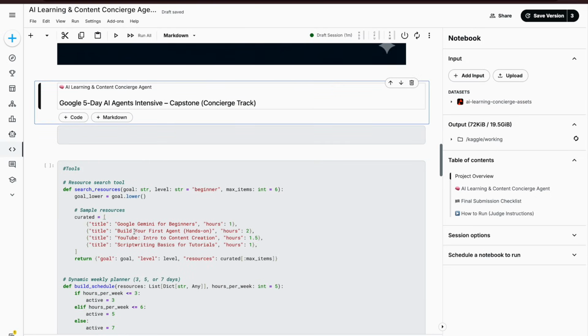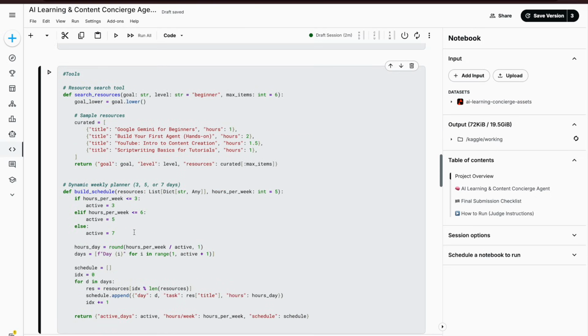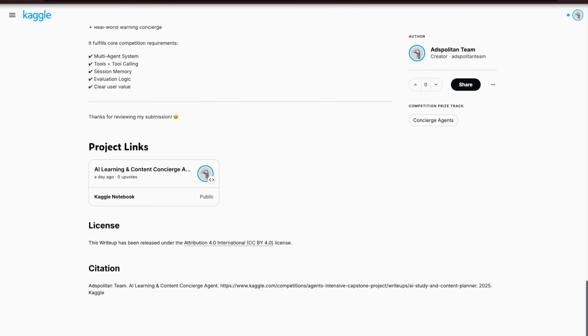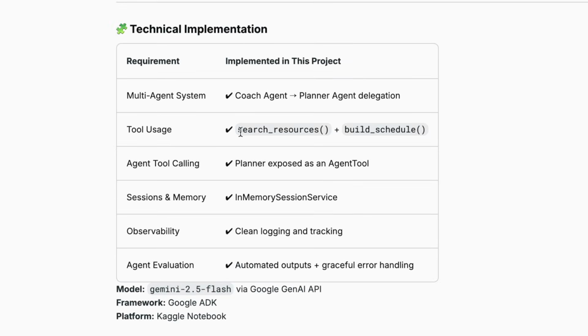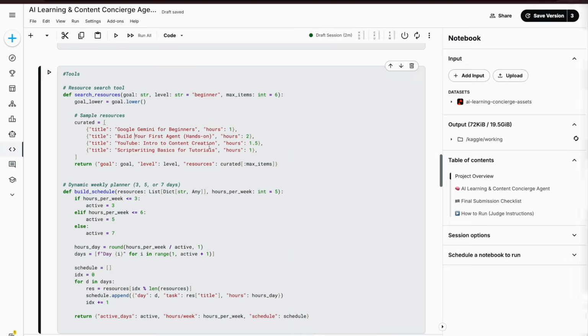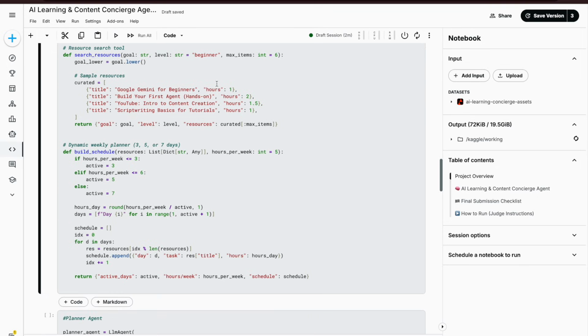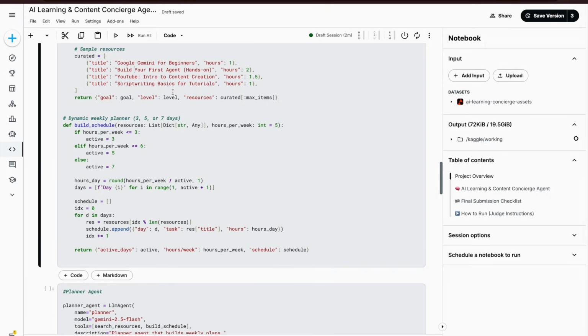Now the next thing here is I'm going to call up all the tools, which is like the research tool and the dynamic weekly planner, which I have mentioned in my technical implementation. The tools I'm using are search resources and build schedule. So over here, you see this research tool. I have defined it here for each day, like if it's a 1 hour training, what it should be. If it is 2 hours, it's 1.5 or 1. Those are the titles to curate.